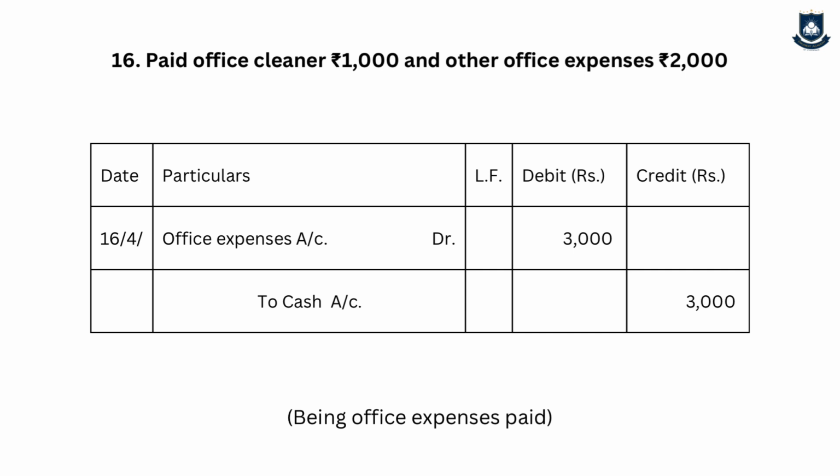Now the logic is office expenses is my expenses and it is increasing, so it is debit. Cash is my asset, it is decreasing, so it is credit, because when I pay cash, it is going to reduce. Oh, sorry, this is my revision video, right? I cannot explain why it is decreasing and all those detailed explanation. If you want the detailed explanation, please stay tuned. I'll be uploading one more video on a detailed thing, but after IA.